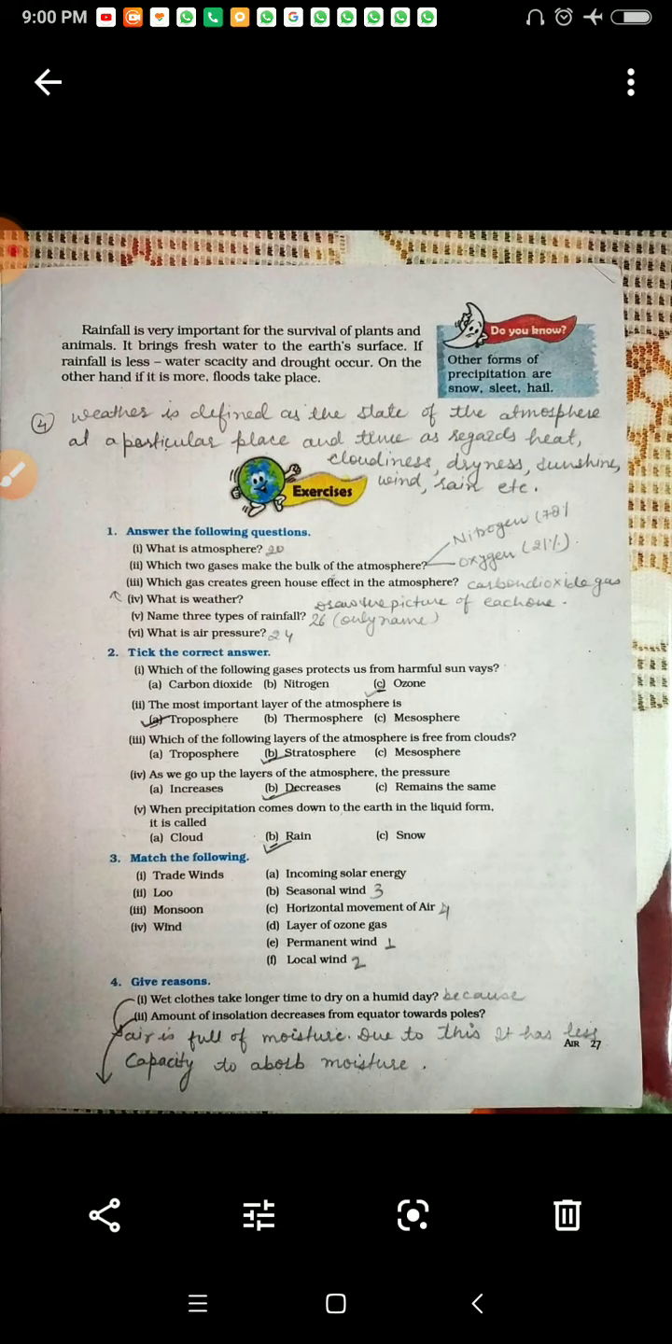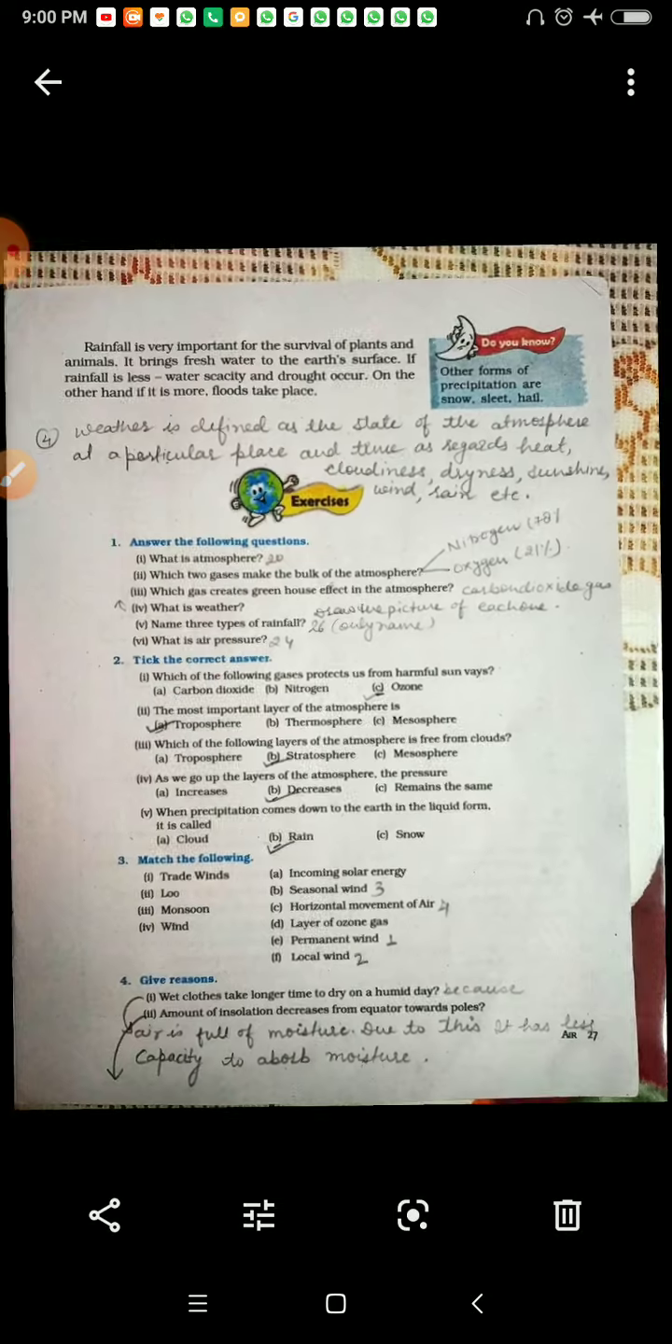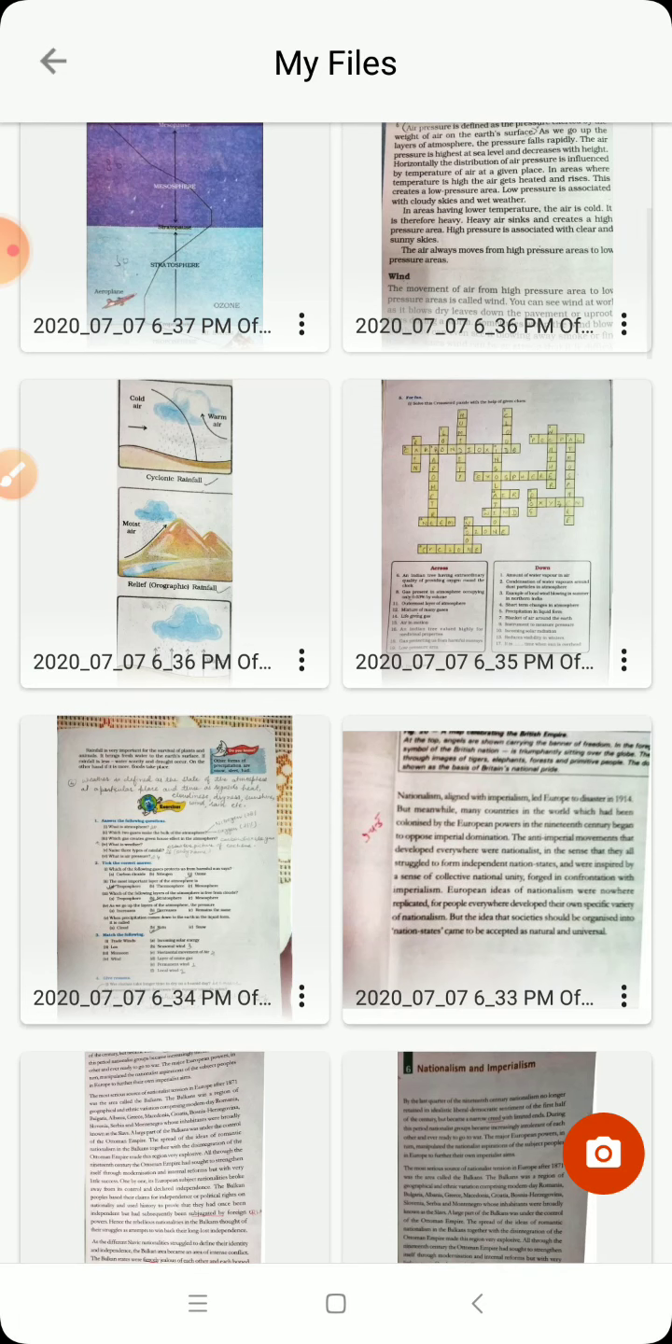And the next I have also written for you, but by mistake I did not click the picture. I'll click the picture and then send it on Google as an image. So you can write the answer of that second question from there: the amount of insolation decreases from the equator towards the pole. So you will get the answer to that one. Now we proceed to the next page.